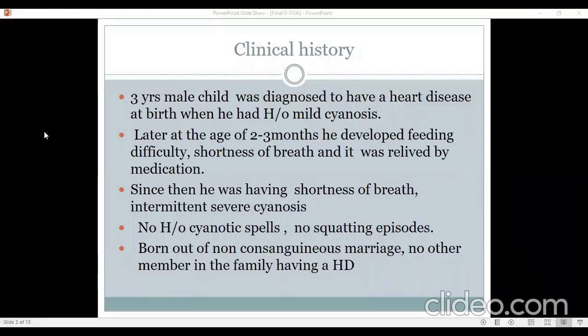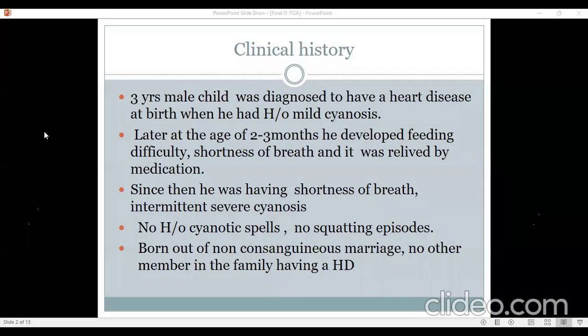There is no history of cyanotic spell. Again, if there was a history of cyanotic spell, you would think about tetralogy, but having no history of cyanotic spell doesn't really mean much. But yes, it is something that we don't see in increased pulmonary blood flow through squatting or cyanotic spells. And the other history that I would like to know is about, as I said, failure to thrive, what is the weight gain, and if there is any history of syncope or seizure or unconsciousness. I think that is another history we must be asking whenever we get a patient with cyanotic heart disease.